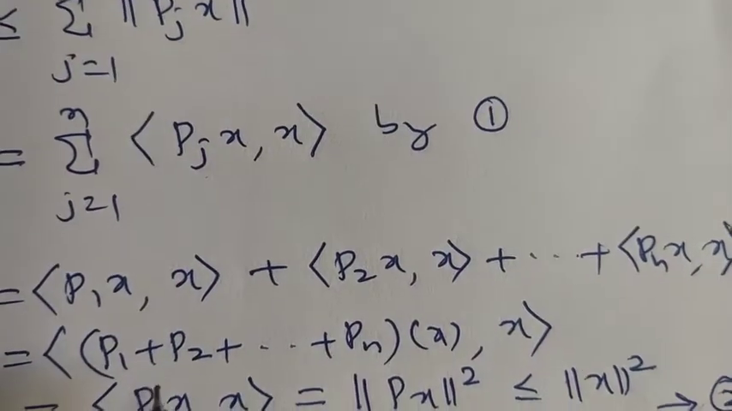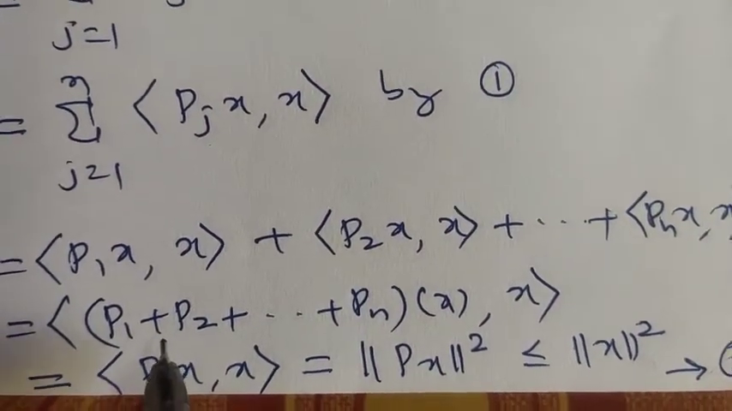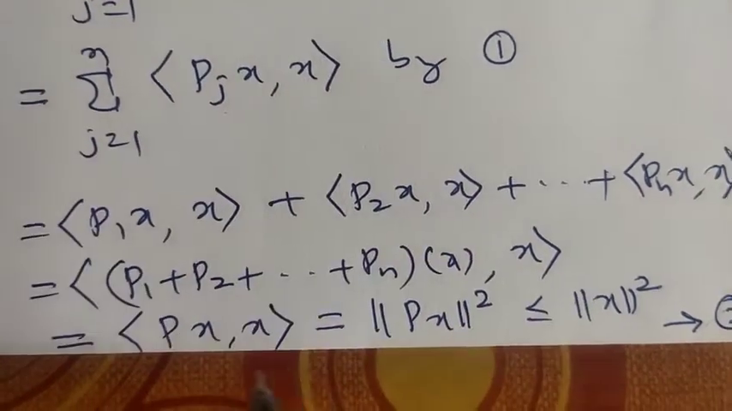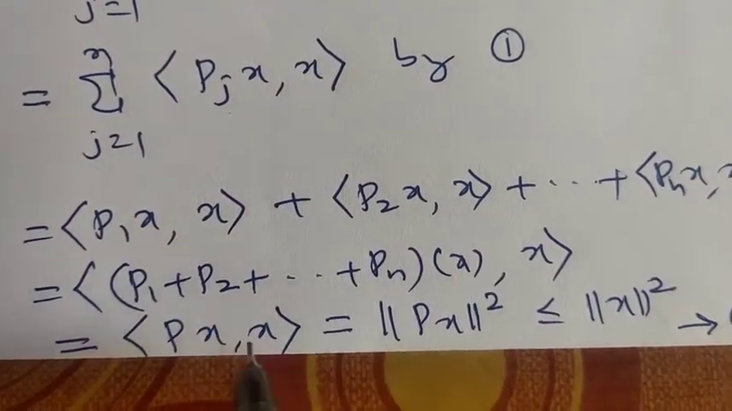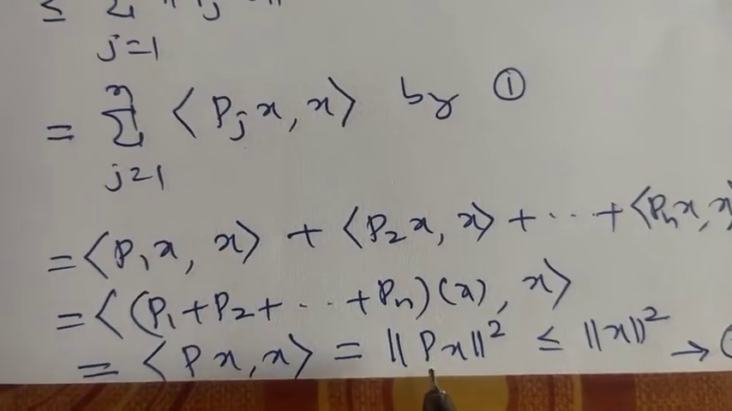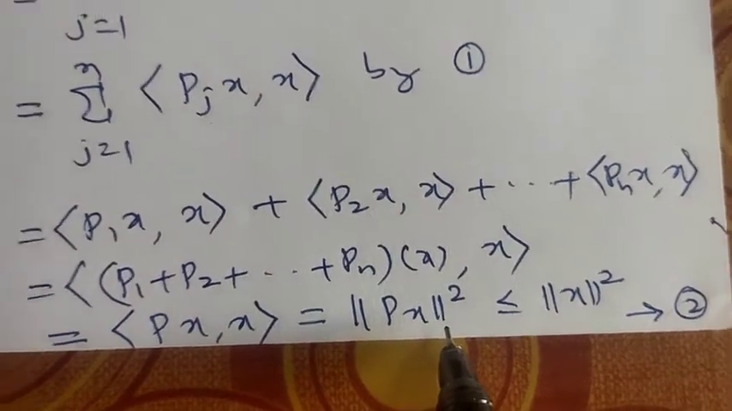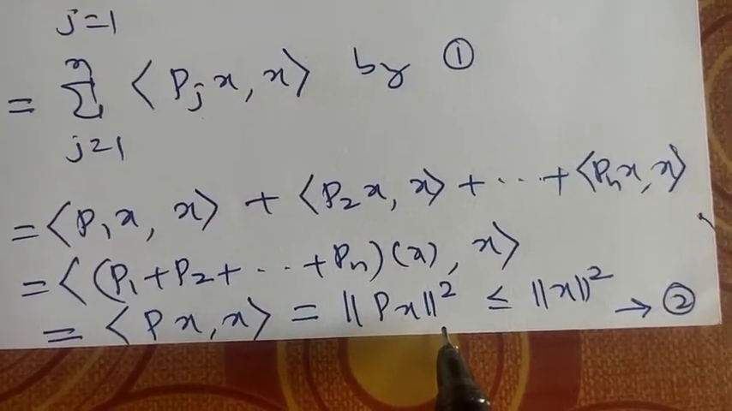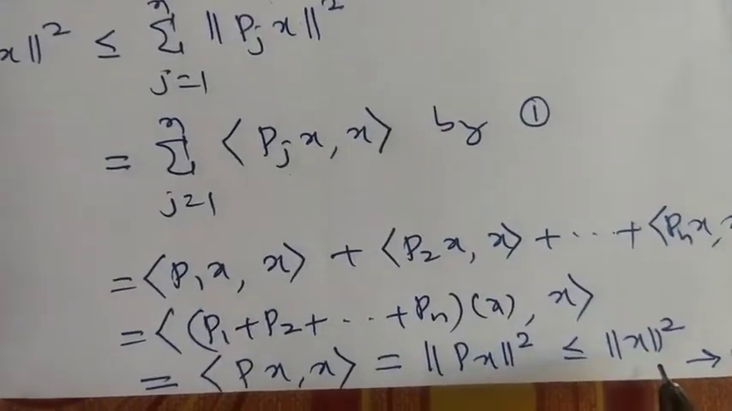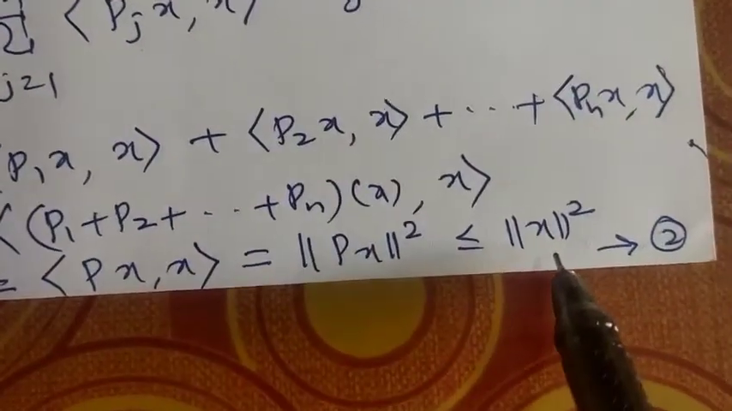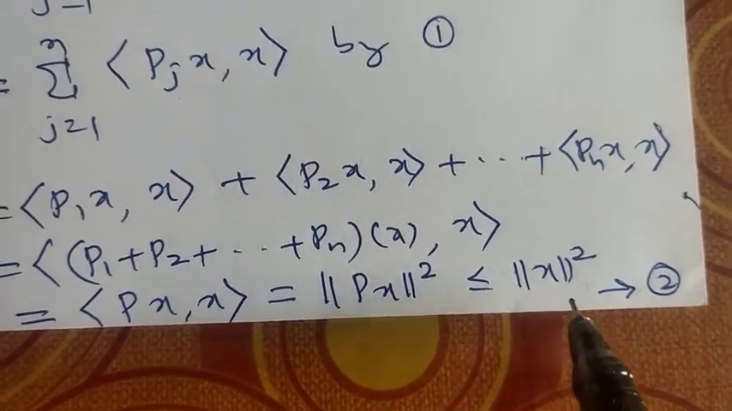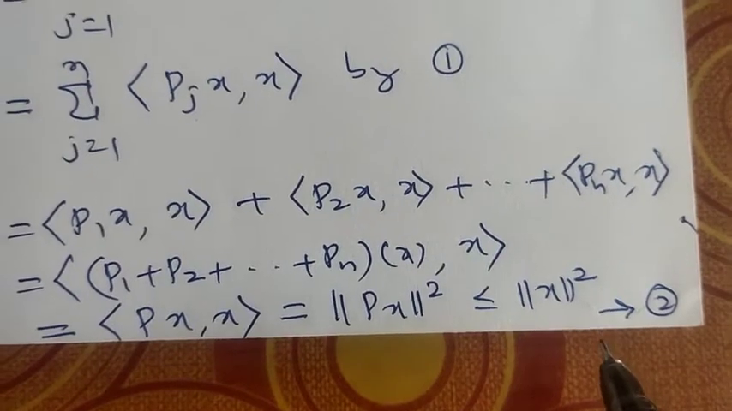Since P is linear, this can be written as P1 plus P2 etcetera plus Pn of X comma X. P1, P2 etcetera Pn is nothing but P. So P of X comma X. P of X comma X is again, by number 1, norm of P of X square. Norm of P of X square is certainly less than or equal to norm of X square because norm of P of X is less than or equal to norm of X. We call this number 2.